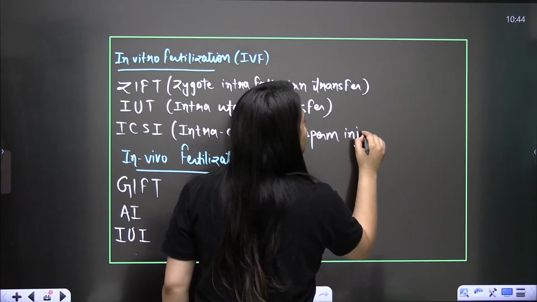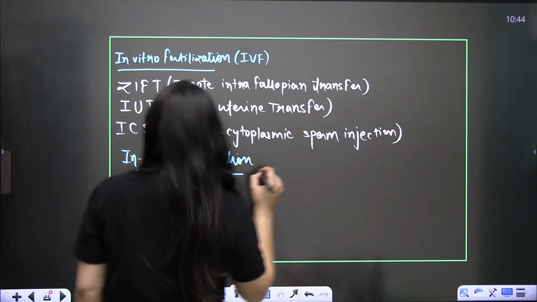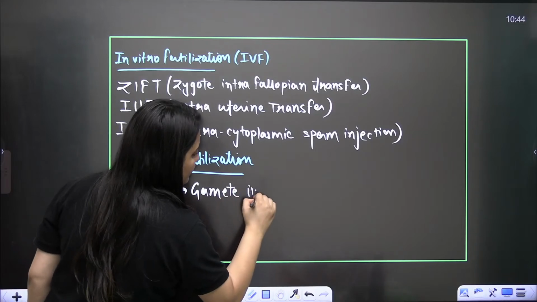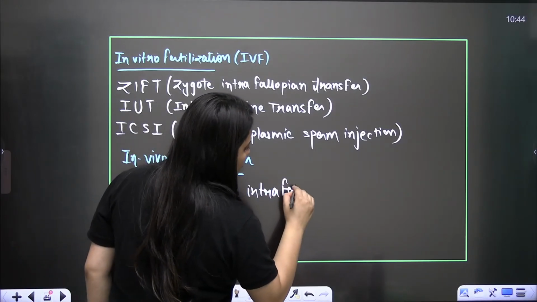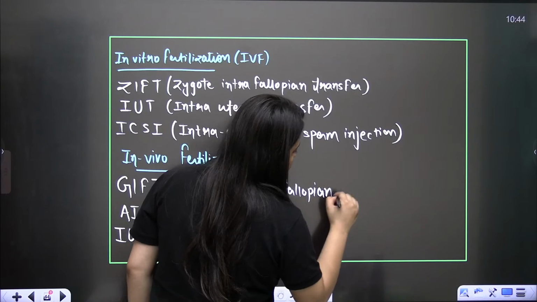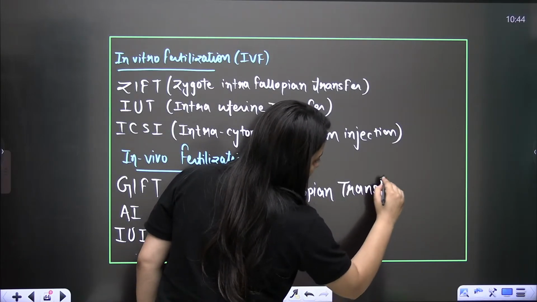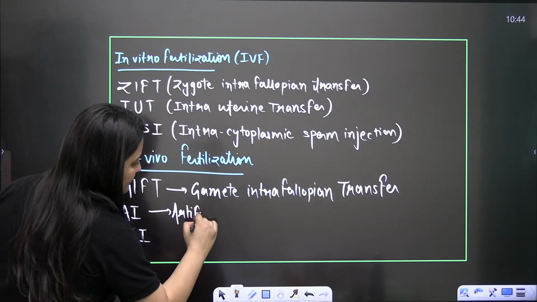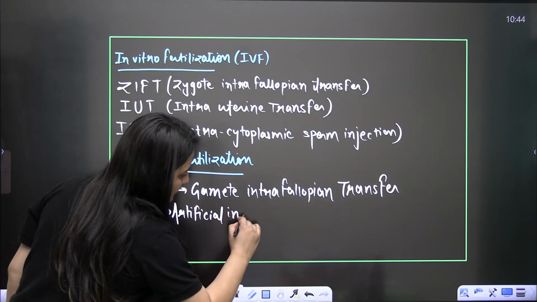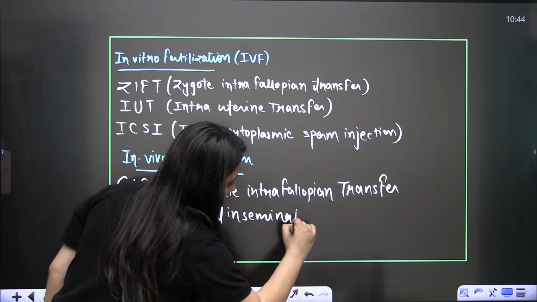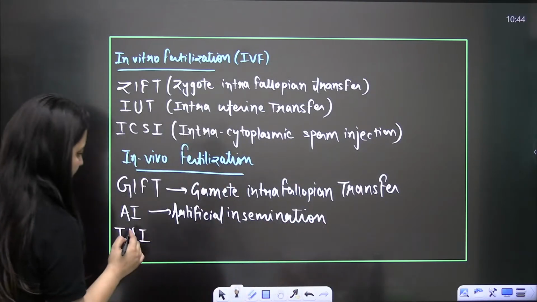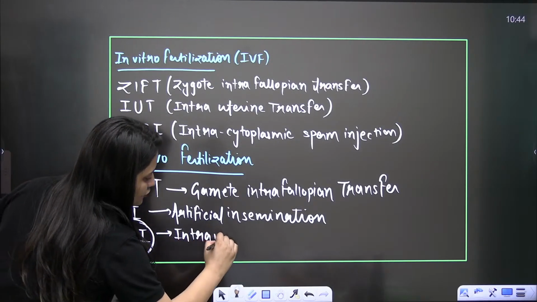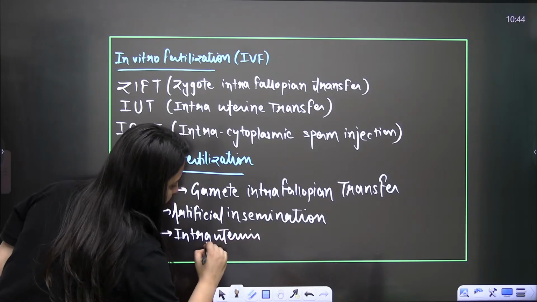And GIFT here is gamete intra-fallopian transfer. And AI means artificial insemination. In that artificial insemination, if the insemination is directly within the uterus, not in the vagina, it is intrauterine insemination.